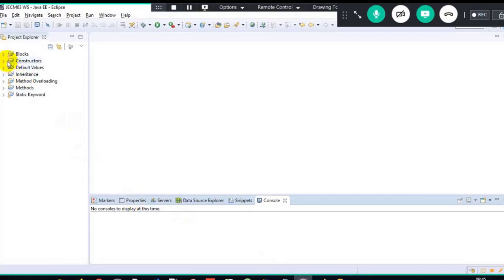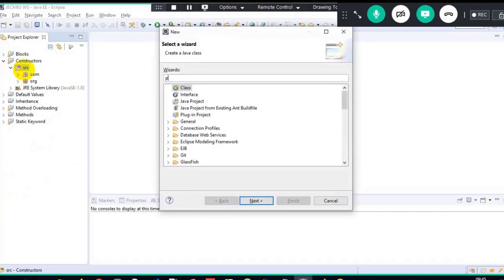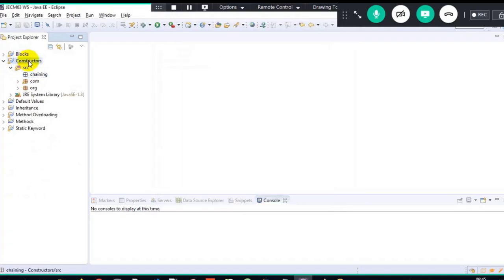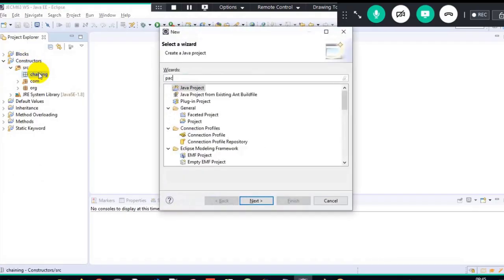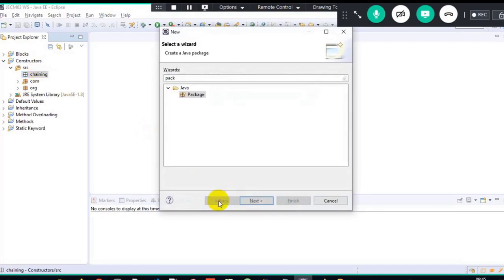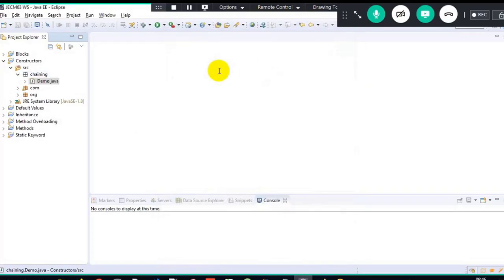Now here we have a project called as constructors, which is already created. Now let me create one package under it. Control N, and I will create a package, and the package name is chaining. There was a project called as constructors and there was a package called as chaining. Under the chaining package, let me create a class. Oh, I'm done creating a package, right? I have to create a class, sorry. Package is already created. I have to create a class. And the class name is demo.